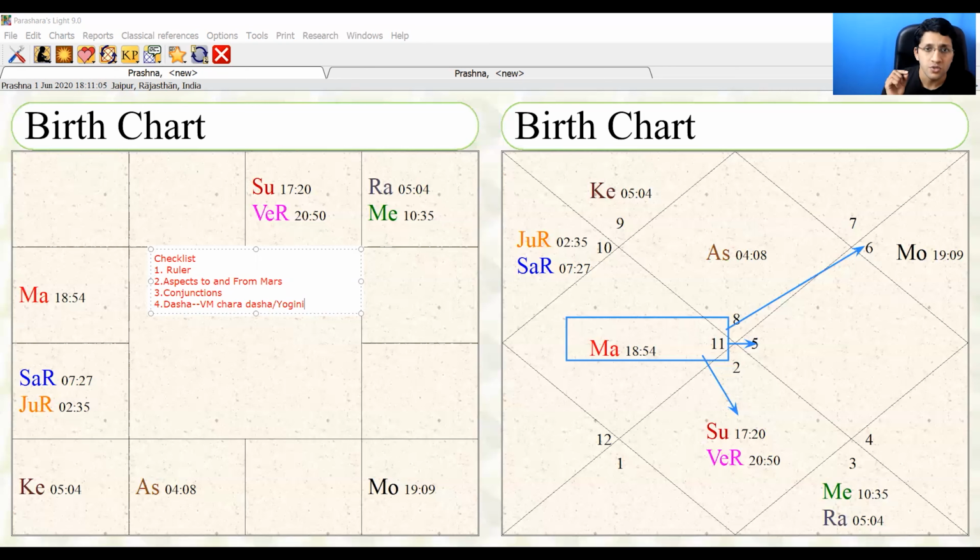So yes, this was Mars in the sign of Aquarius, as much as I could grasp and share with you guys.